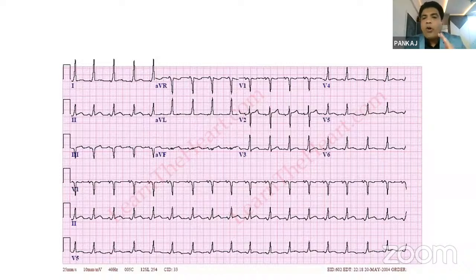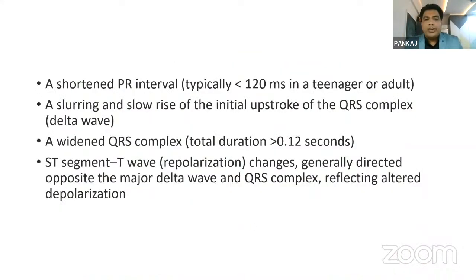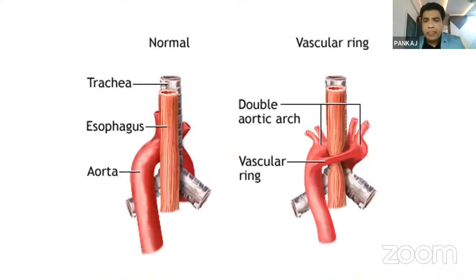In Holter monitoring, we found that this patient was having WPW syndrome intermittently, and that is the reason he was having the palpitation. That is also why the PR interval becomes short and the slurred QRS complex is there.